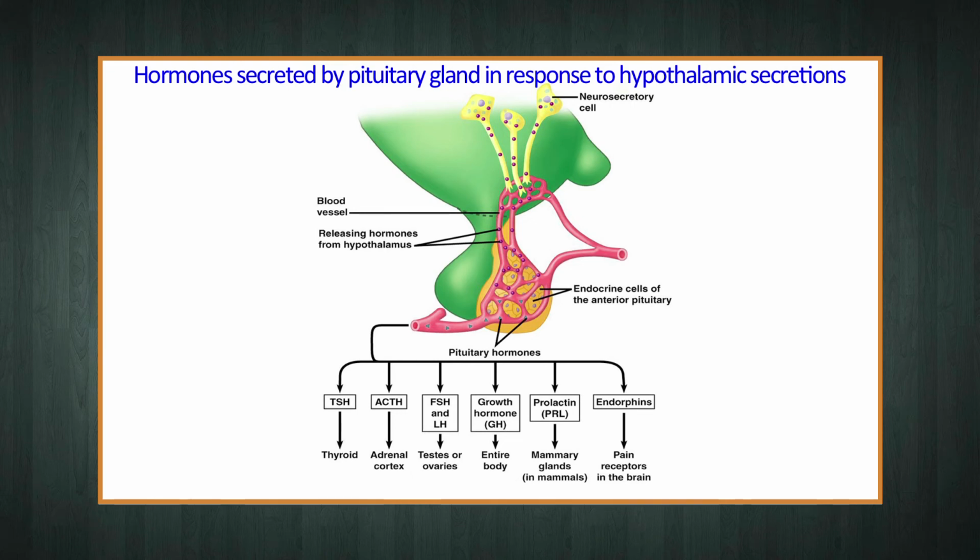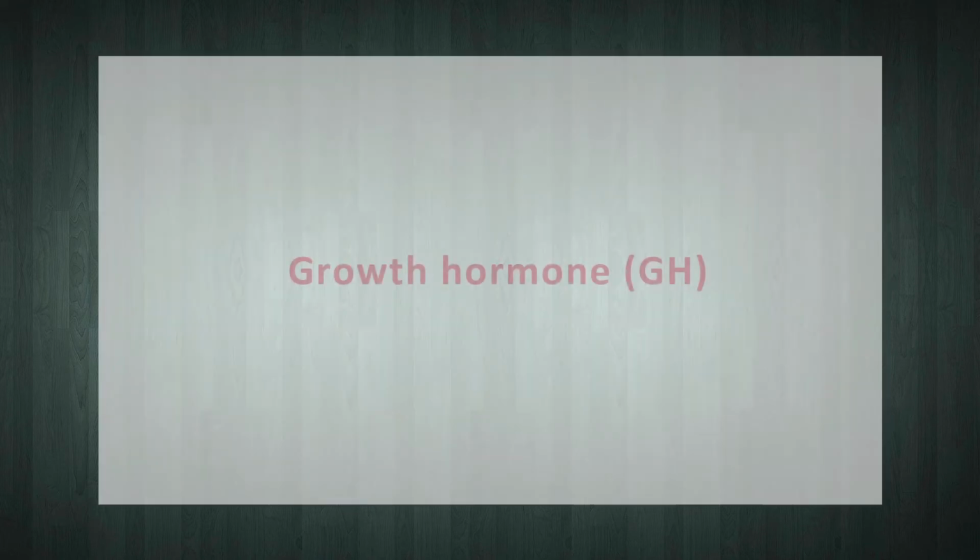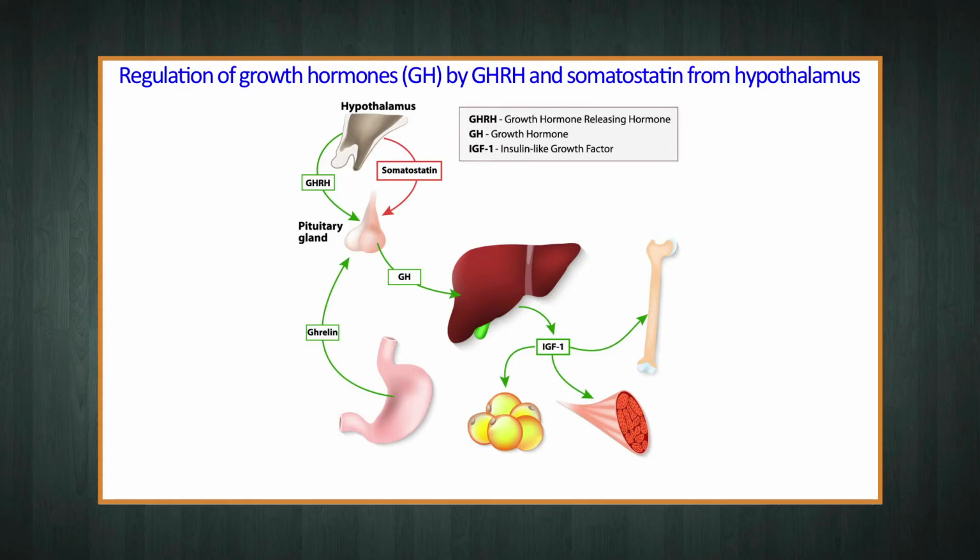As shown in the given figure, the hormones secreted by the anterior pituitary include the following. The first, growth hormone. It is the most abundant hormone of the pituitary tropic hormones. Growth hormone promotes linear growth of bones, especially long bones, by stimulating the growth and calcification of the epiphyseal cartilage cells. It also influences the growth of the visceral organs, adipose and connective tissues, endocrine glands, and striated muscles.